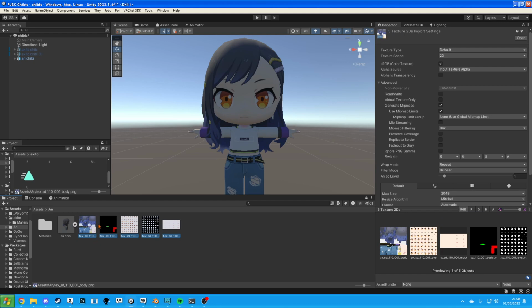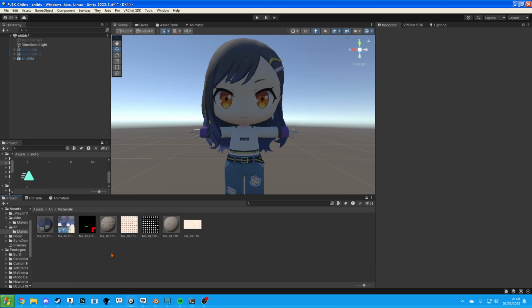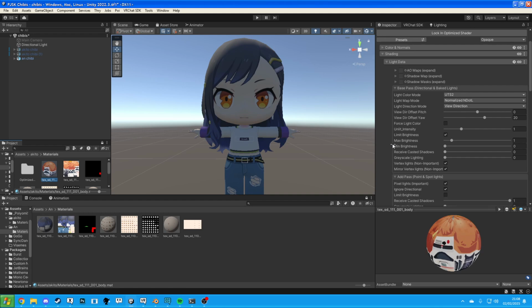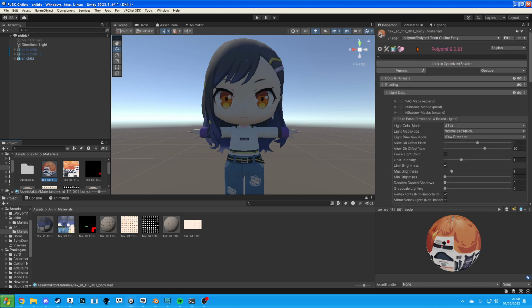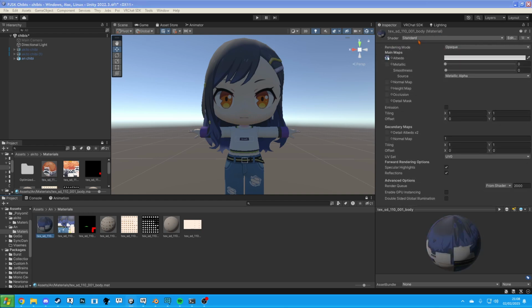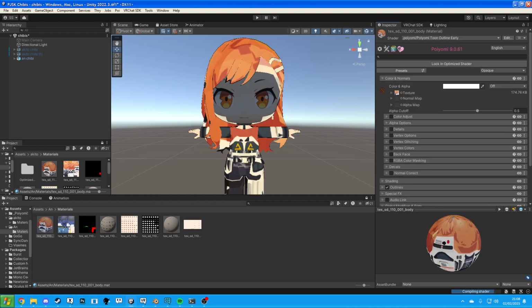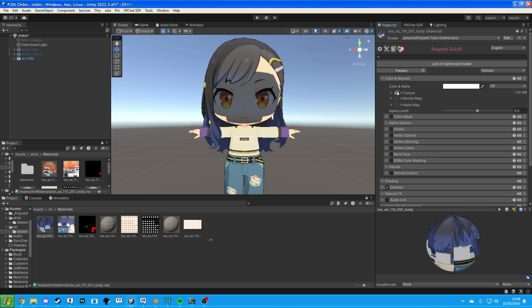Let me just push all those into materials. Okay, and now that we're in materials, you can do whatever you want for these. I'm just gonna copy my settings from Poyomi just to make it look nice. So I'll just copy that. Poyomi, tune. This is going to be cursed for a second. There we go.